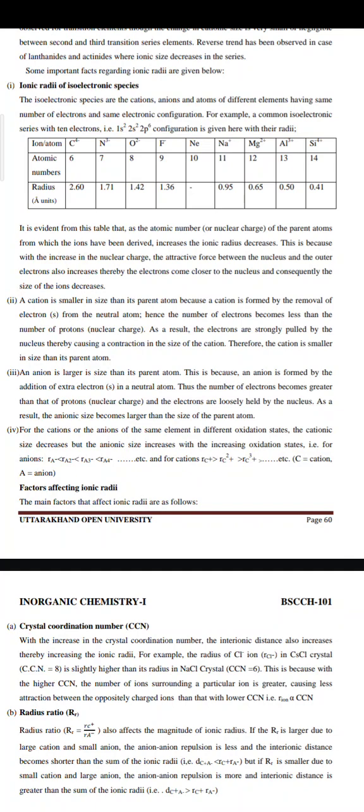It is evident from this table that as the atomic number of the parent atom from which the ion has been derived increases, the ionic radius decreases. This is because with the increase in the nuclear charge, the attraction force between the nucleus and the outer electrons also increases. Thereby, the electrons come closer to the nucleus and consequently the size decreases.